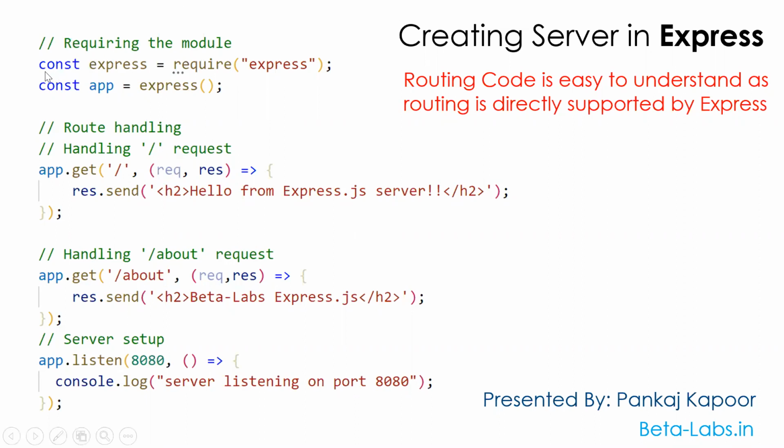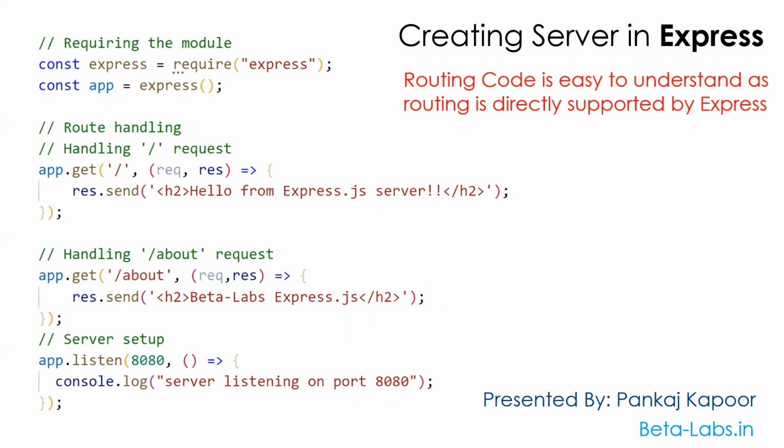Okay, see, here: const express = require('express'). So we are telling Node that I need Express, I need to implement Express. So just import the Express module. That require will basically import the Express module for this application. Now we set up our application. We are initializing our application using app = express(). It means we are creating an application based on Express.